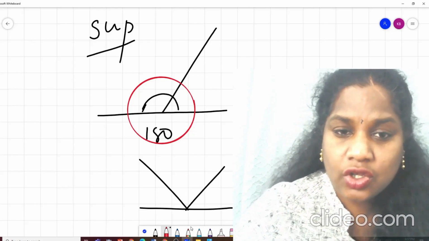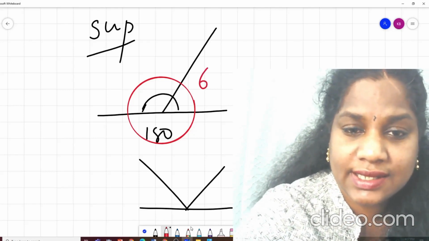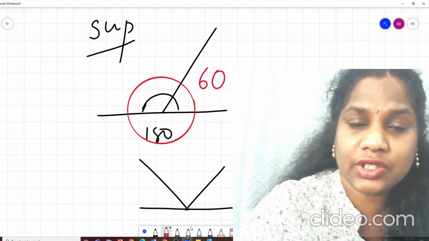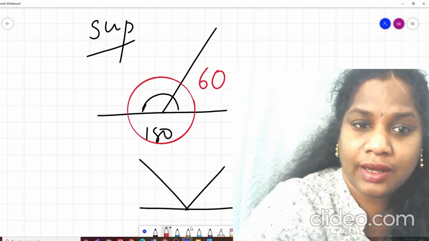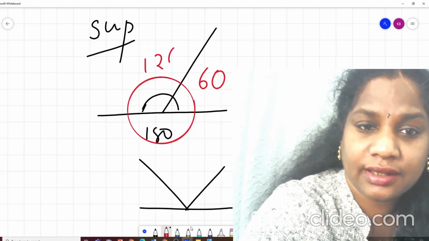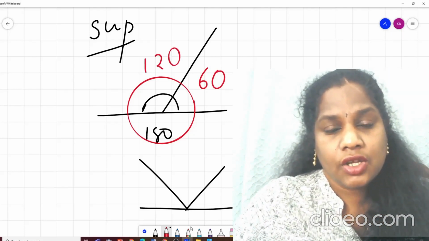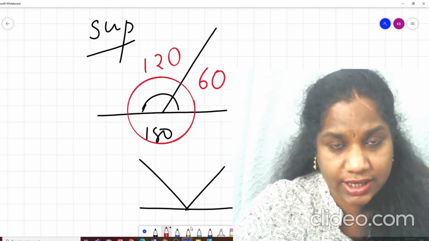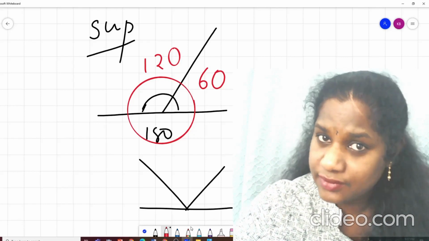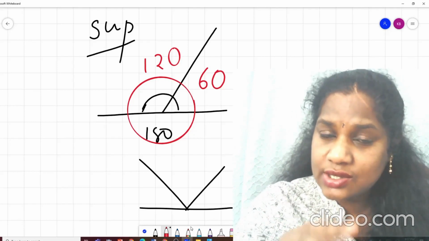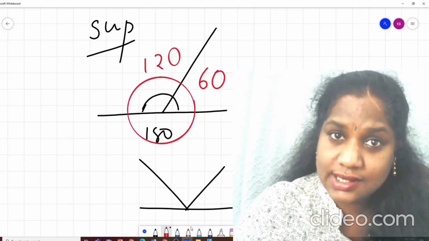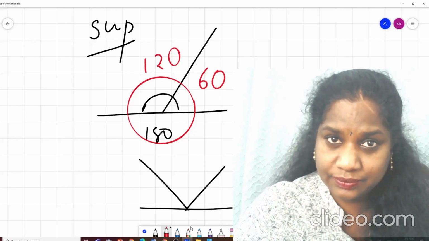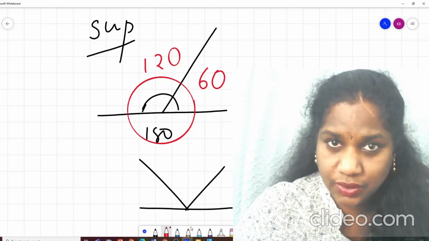Clear? So if this is 60 degree, how much will that be? 120 degree. So I can say 60 plus 120 is 180. Correct? So these 2 angles make a supplementary angle.